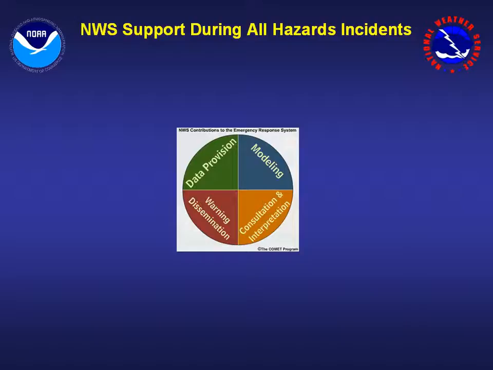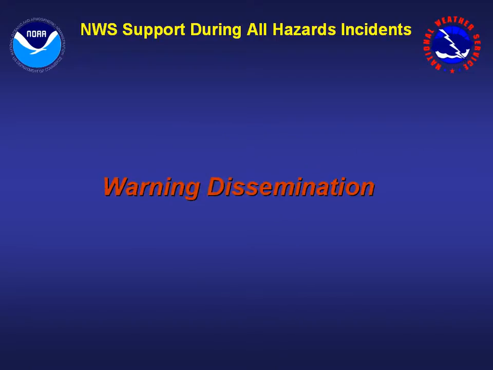Instructions on how to call the National Weather Service and request HiSplit, as well as what information to provide about the incident, can be found at the end of the Forecaster Expertise section of this training, which is the last section. Now, the next section we will discuss is the warning dissemination capabilities available through the National Weather Service in support of an incident.